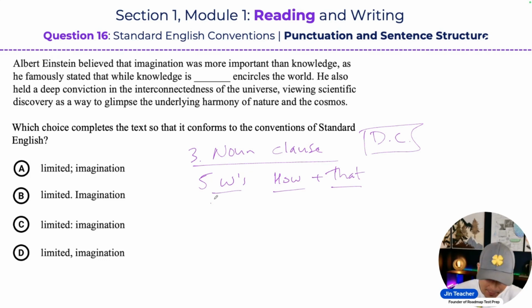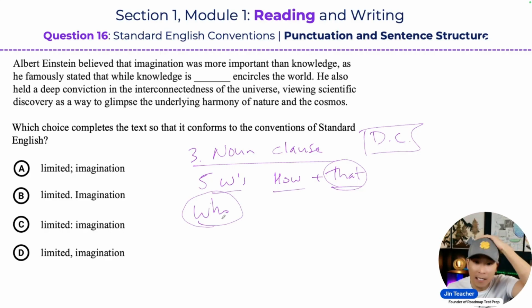Now you might be asking me, you're like, well, wait a second, Jin, right? You just told us that who and that were relative pronouns that are used to create relative clauses. Well, that's true. And this is what makes the English language difficult, is that who and that could also be words that are used to create noun clauses as well. And this is what makes the English language kind of complicated, right? So it all kind of depends on how these words are used in context.